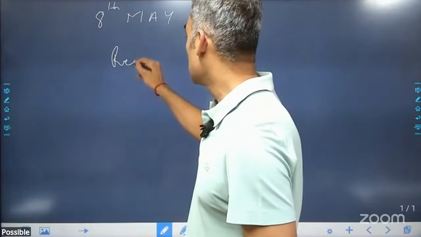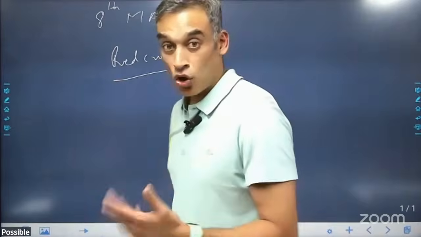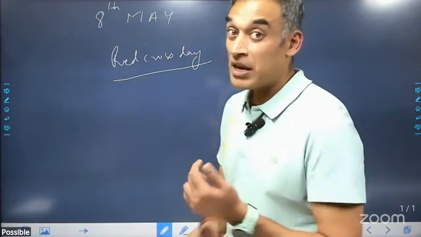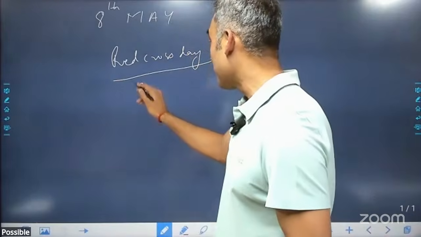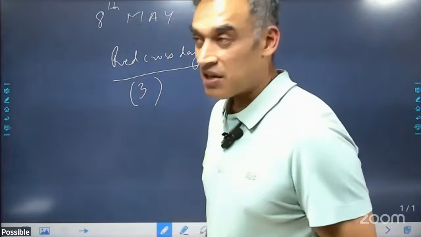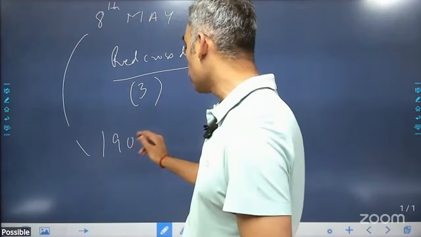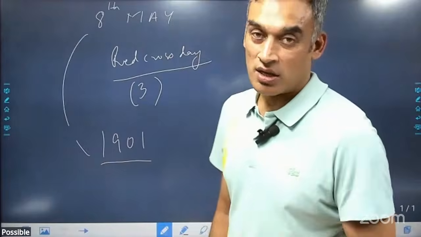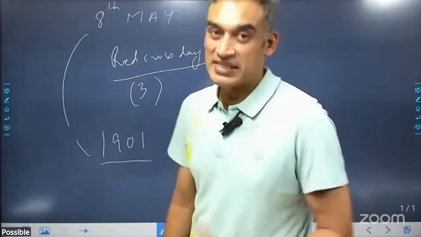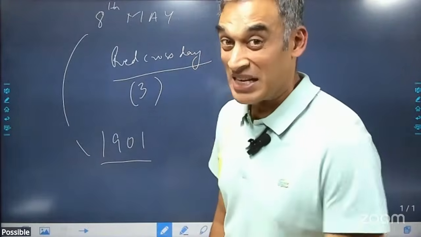Red Cross. Okay. So during war and all, Red Cross people, they help, right? And this organization has got the Nobel Prize the maximum times. It has got the Nobel Prize 3 times. And in fact, 8th of May is the birth anniversary of their founder, who was also the winner of the first Nobel Prize in the year 1901. His name is Henry Dunant, right? So Henry Dunant and Frederick Passy are the winners of the Nobel Prize for Peace for the year 1901, right?